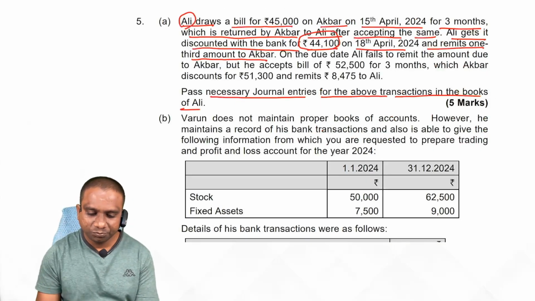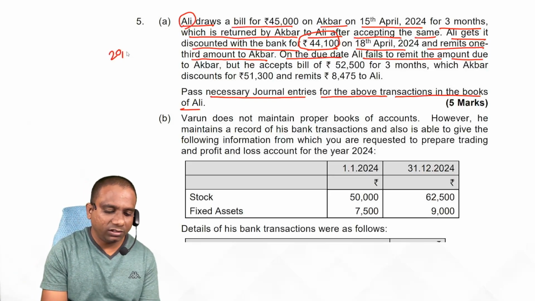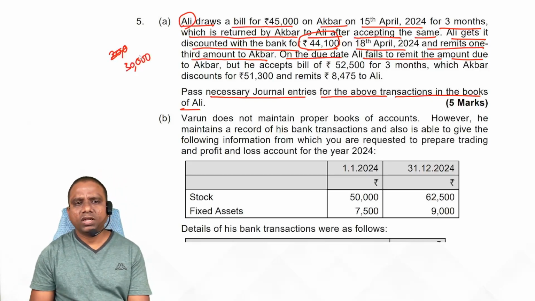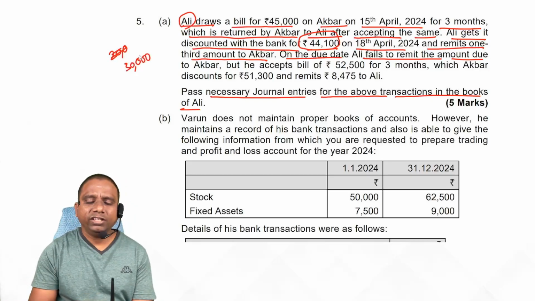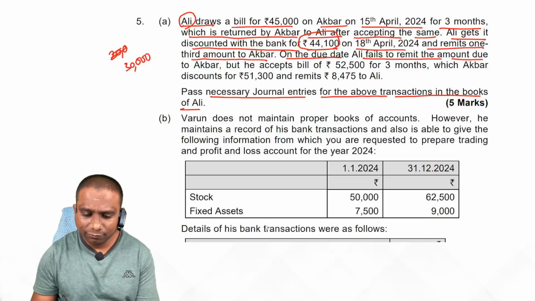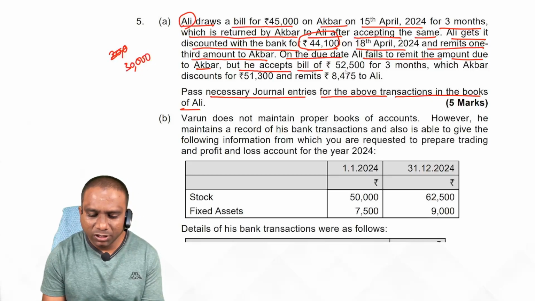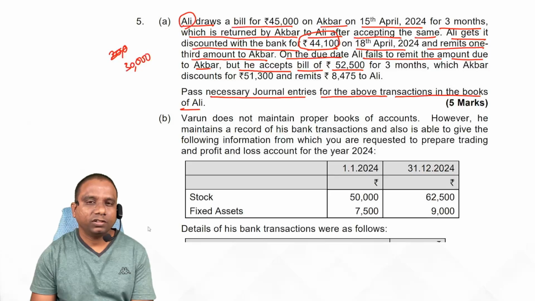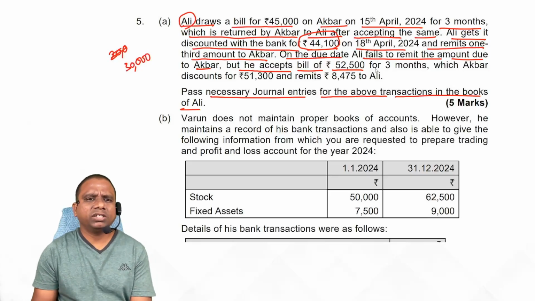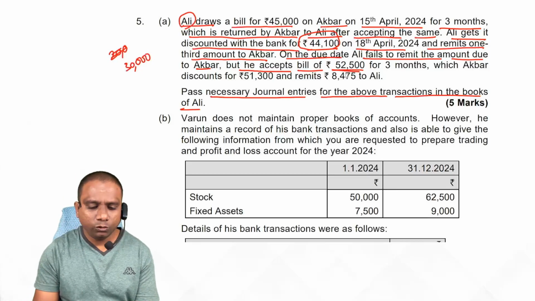Now look at the next. On the due date, Ali fails to remit the amount. How much amount Ali has to remit? Sorry, 30,000 rupees. Ali has to remit 30,000, and Akbar will add 15,000 more. They have to honor the first bill. Here they failed to honor the first bill. That's why Akbar accepts a bill for 52,500. Now this time Akbar is drawing a bill on Ali. So we accepted a bill, entry: Akbar account debit to bills payable account 52,500.